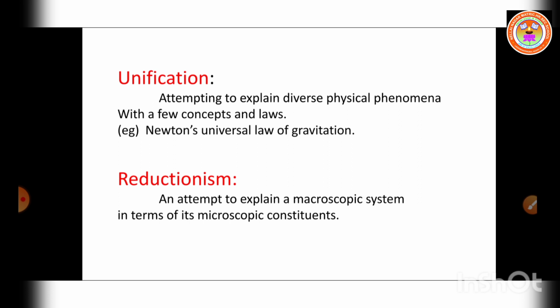So this is called what? Unification. The second one is reductionism. An attempt to explain a macroscopic system in terms of its microscopic constituents is reductionism.